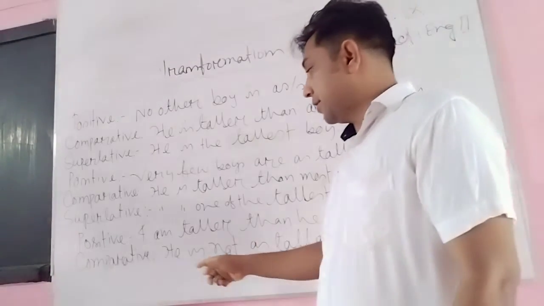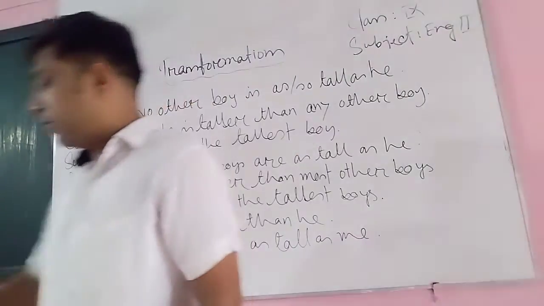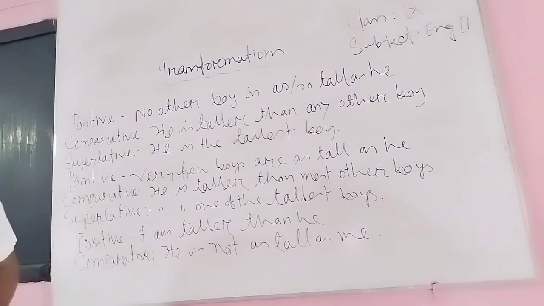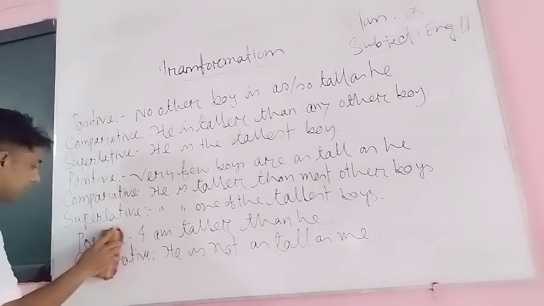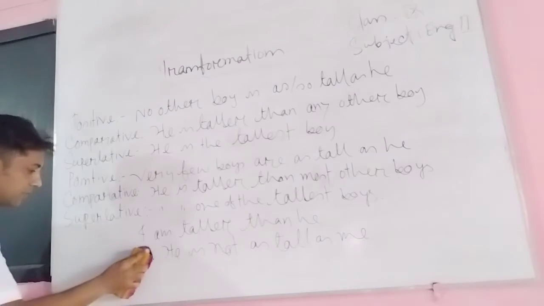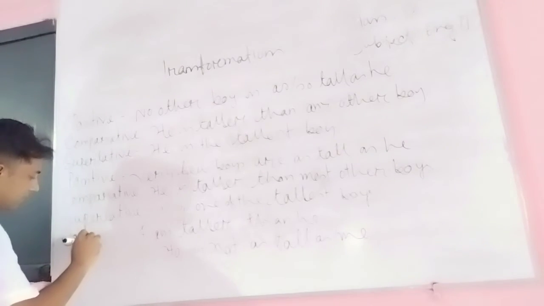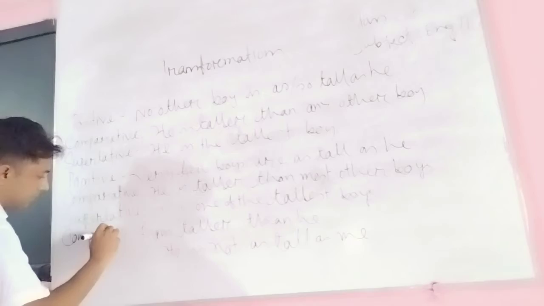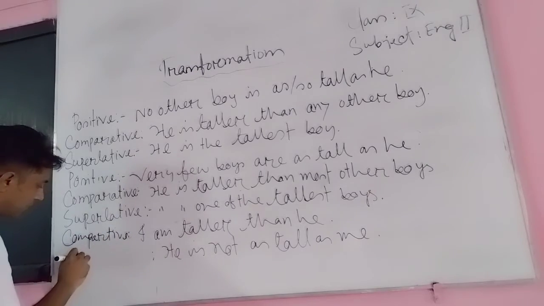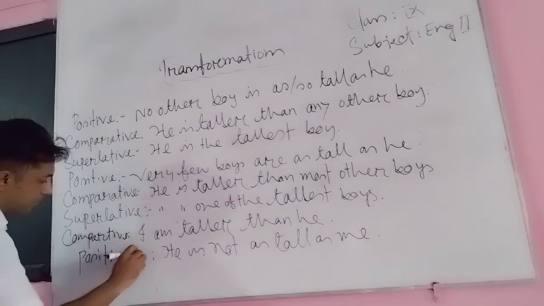So, dear learners, you make a correction here. This is comparative. And this is positive.